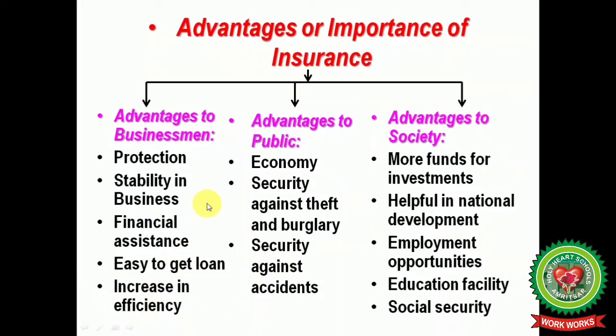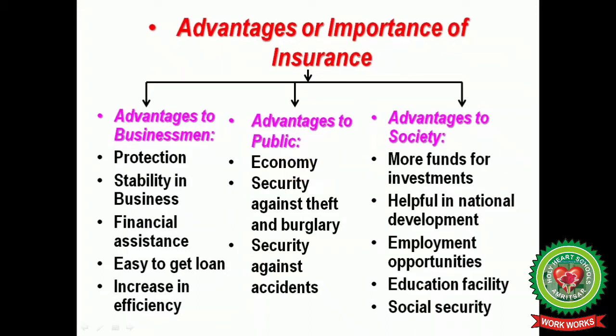Then the next one is the advantages that insurance provides to the public. Again, it provides economy and security against theft and burglary. It means there is security of the payment, and also economy, as insurance is provided to the people according to their needs.